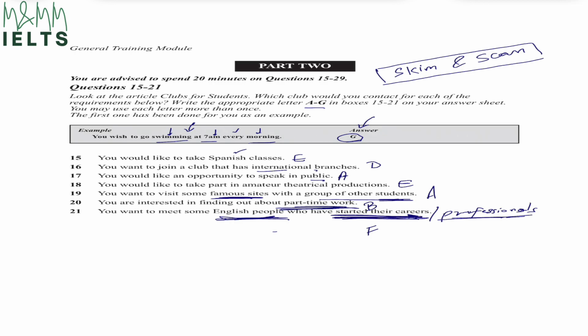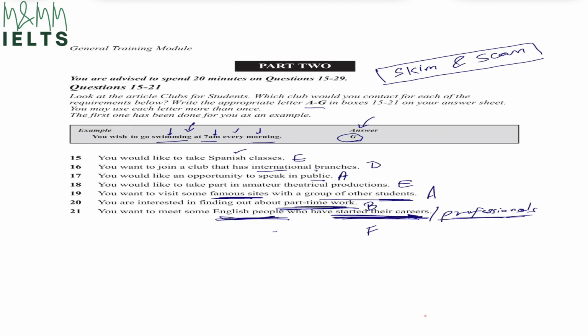So this is what I wanted to share in this video, and obviously in the next video I would be doing the rest of the questions, but I just wanted to keep this video just for these questions because they can definitely be challenging, because we are not just looking for the clubs, but we were also looking for synonyms or different words. They did not give us the exact same words in the paragraphs. They gave us different words.